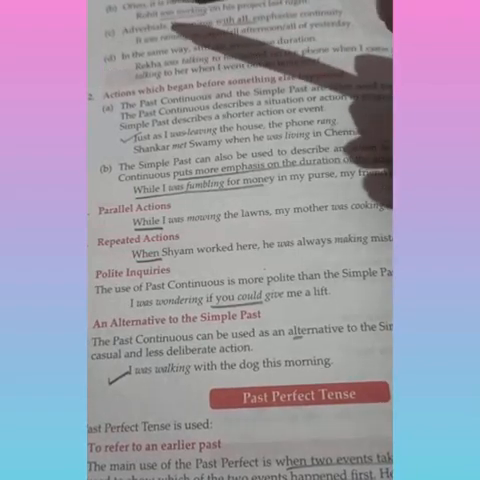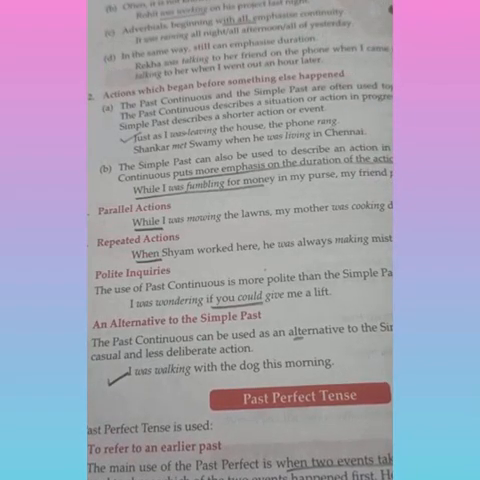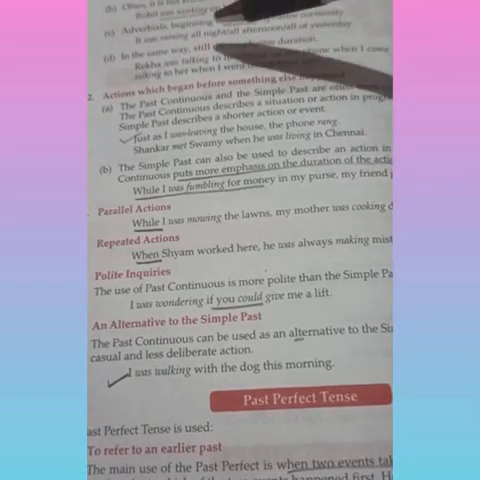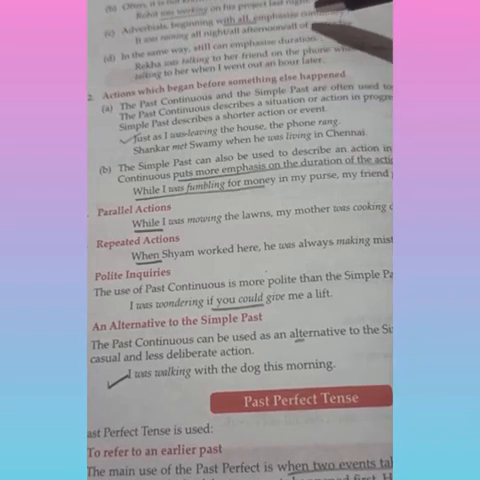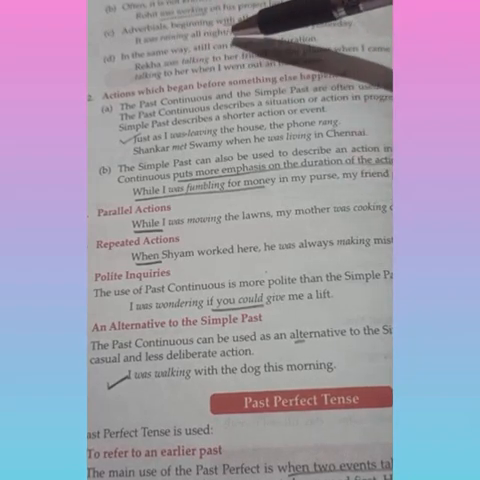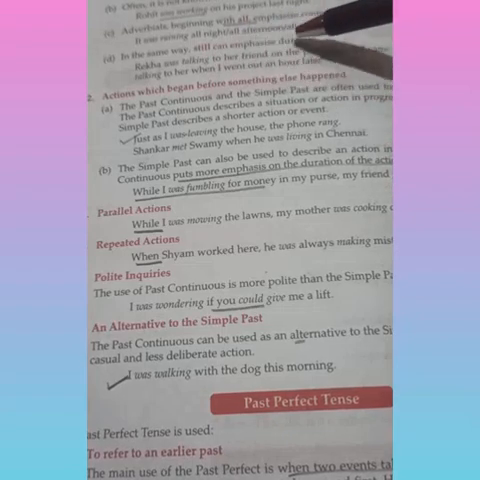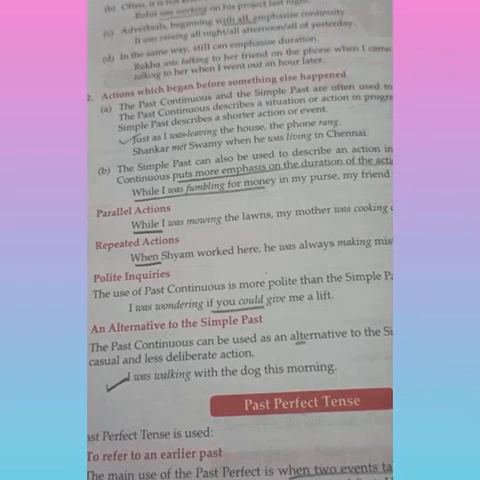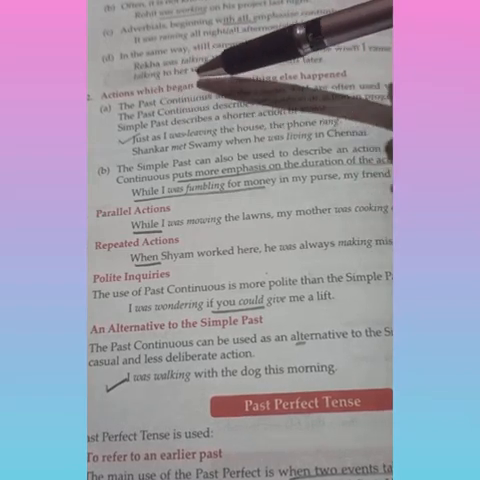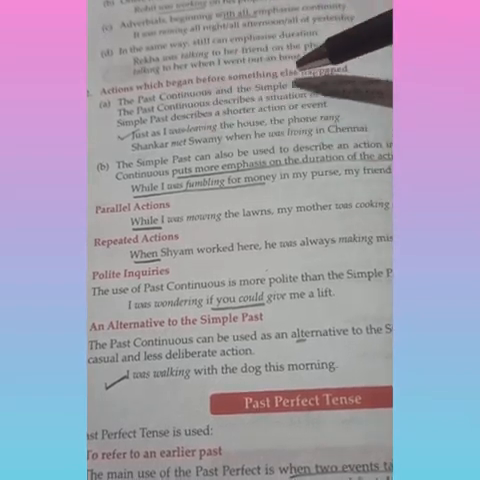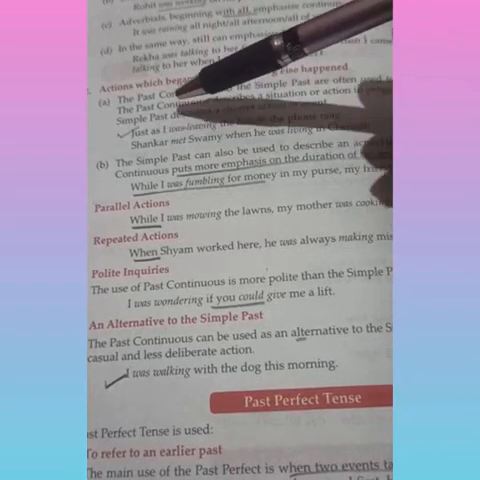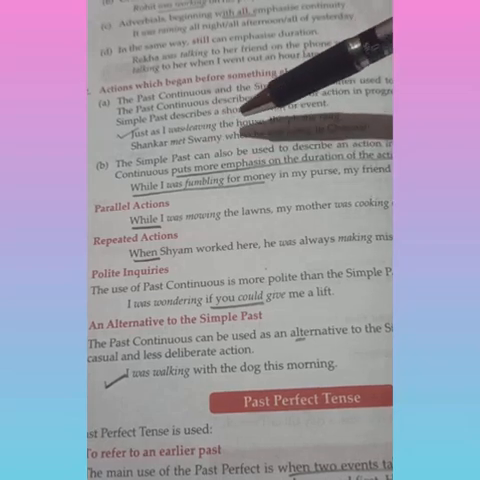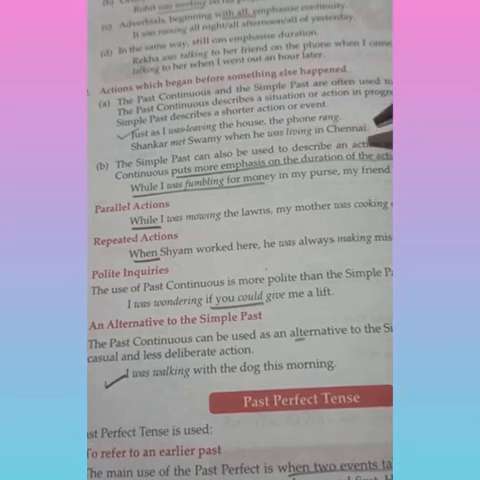Now children, often it is not known whether the action was completed or not. So how do we write? Rohit was working on his project last night. Adverbials beginning with all emphasize continuity, like it was raining all night. Still can emphasize duration. How? Rekha was talking to her friend on the phone when I came in and she was still talking to her. Actions which began before something else happened, like just as I was leaving the house, the phone rang. Now, simple past can also be used to put more emphasis on the duration of the action.